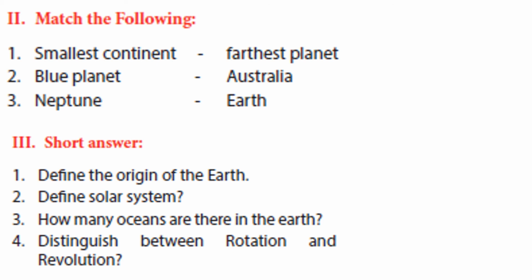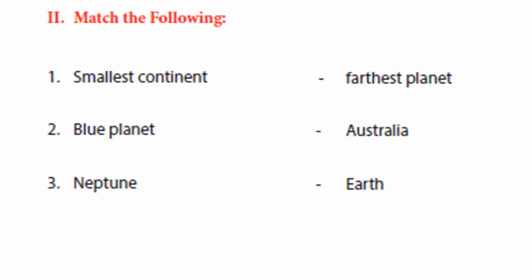Define the origin of the Earth. Define solar system. How many oceans are there in the Earth? Distinguish between rotation and revolution. These are all the questions you have to answer, and we will see the answers. After writing on a piece of paper, you have to show it to your parents, but we will verify your answer with these answers.